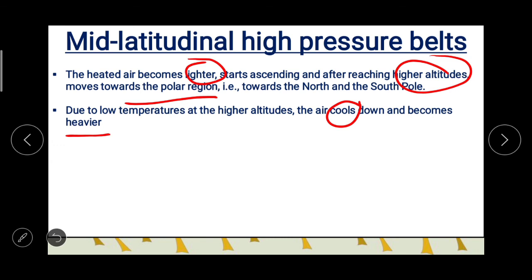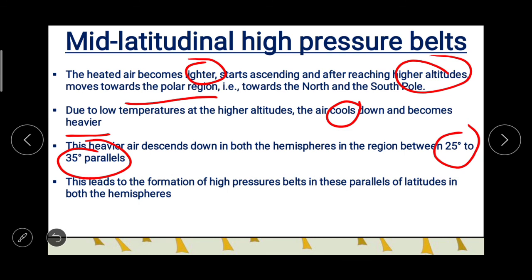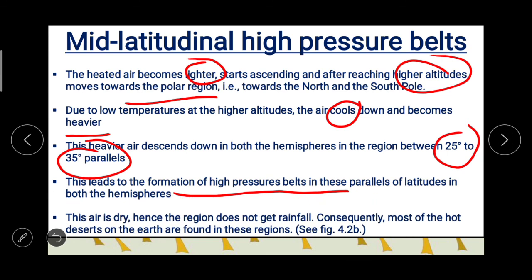and becomes heavier. This heavier air descends down in both the hemispheres in the region between 25 degree to 35 degree parallels. And because of all this, it leads to the formation of high pressure belts in these parallels of latitudes in both the hemispheres. This air is dry, hence the region does not get rainfall.